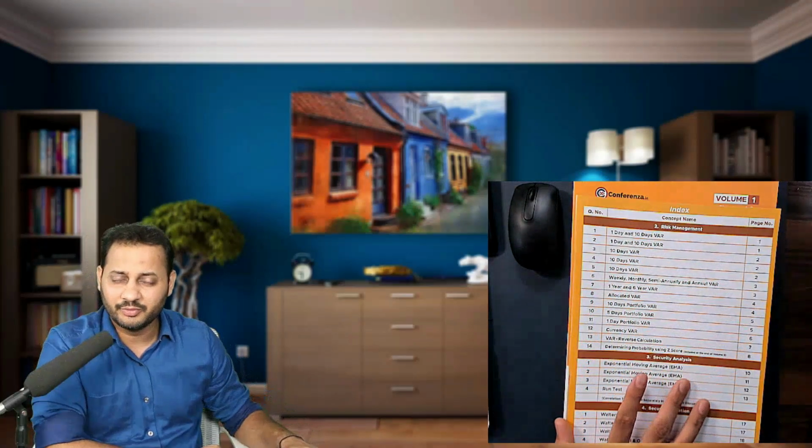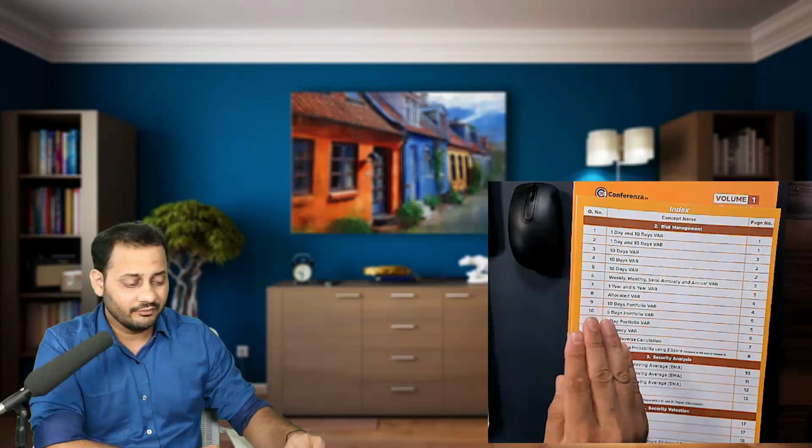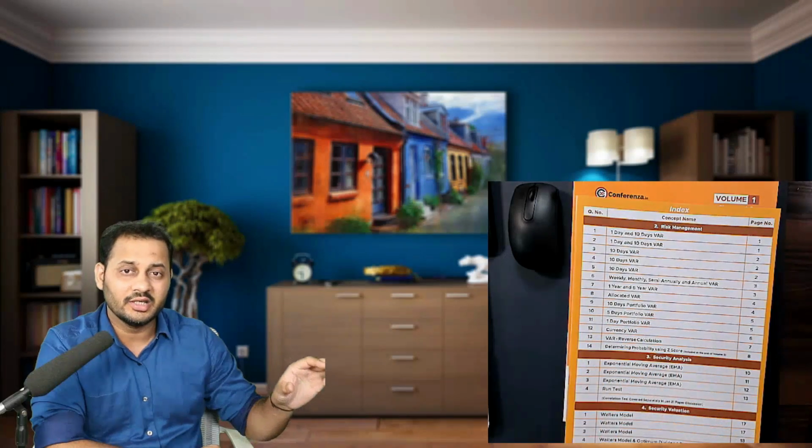Okay, you can clearly see here that it is around 48 to 50 pages. What is covered in that is every chapter's name is given here, and the question number is given in this column. For example, from the compiler, question number 1 is based on this concept, 1 day and 10 days war, and it is on page number 1. So this way we have covered all the questions of the books that I'm going to show you, and in the second column we have written the name of the concept on which they are based.